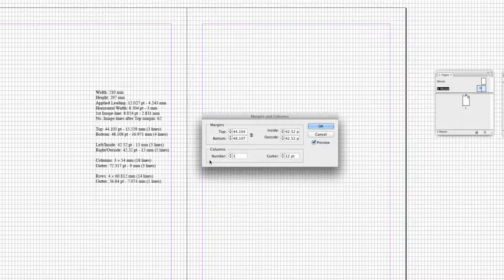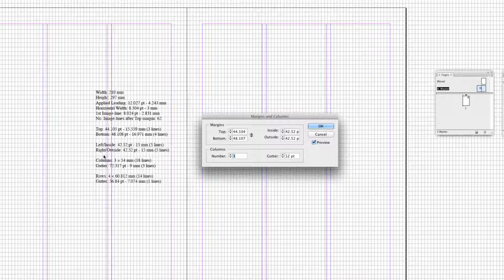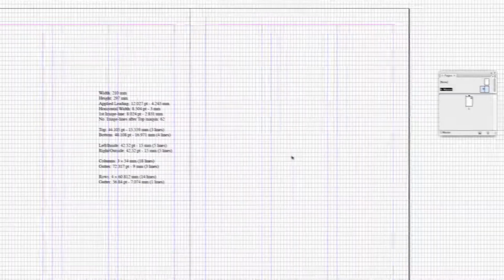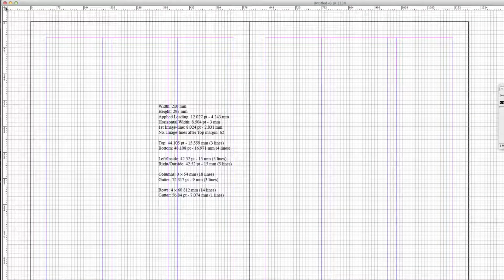Let's continue with the columns. We have 3 columns. And the gutter is 9 millimeters. 9 millimeters. Enter. Fits perfectly. Let's change this to millimeters.